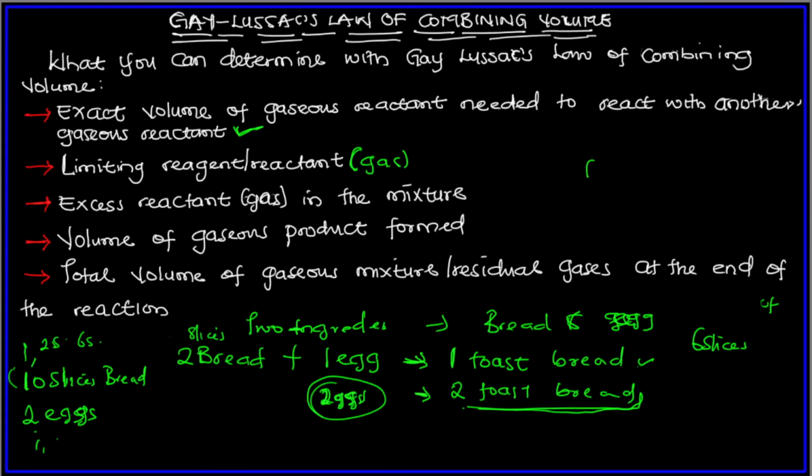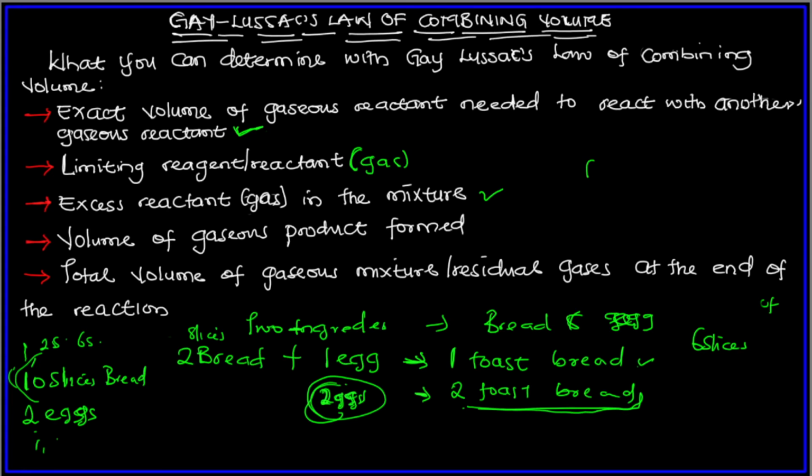From here we have six slices of bread left, so the bread is the one in excess. So if one is the limiting reagent, the other will be the excess reagent. You have already determined the excess reagent. What is the excess reagent? The slice of bread. Simple.